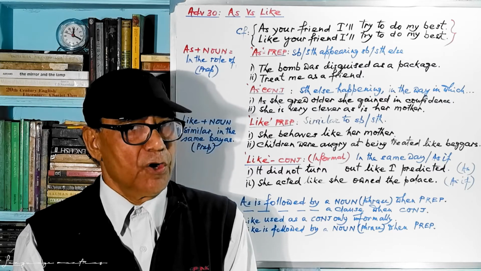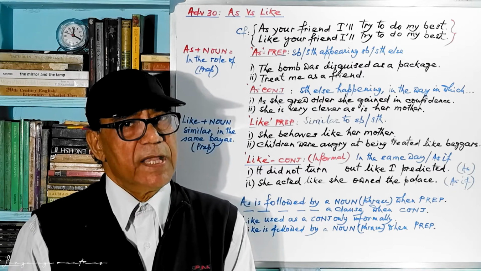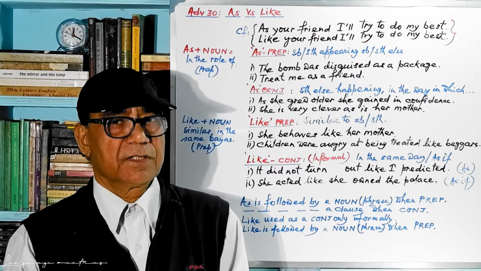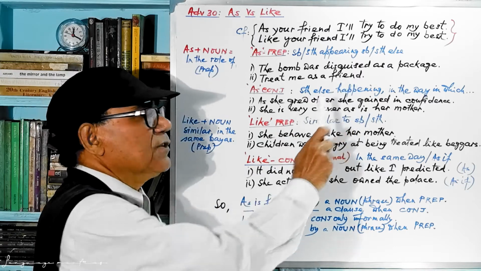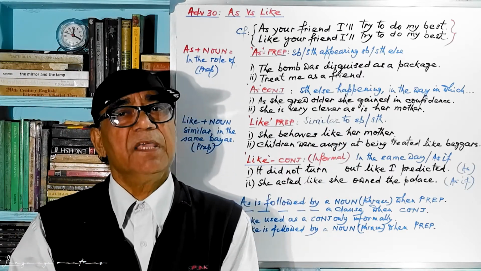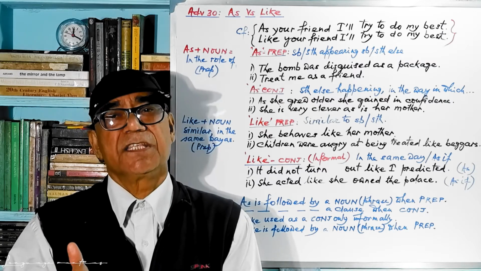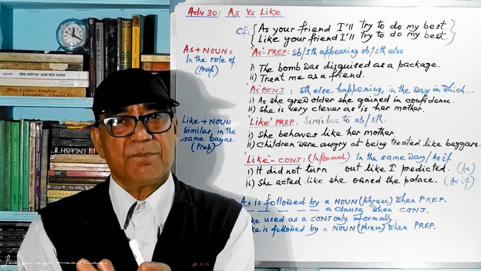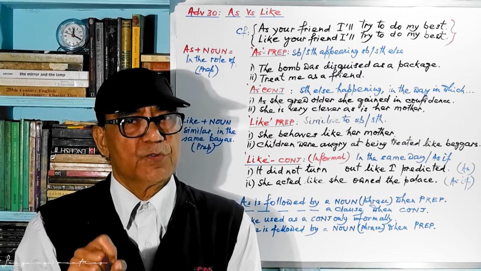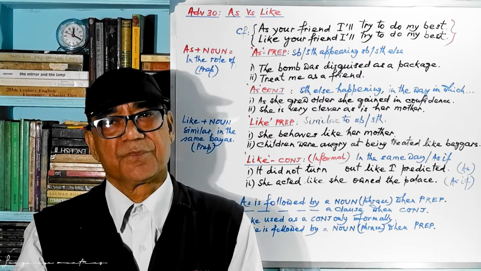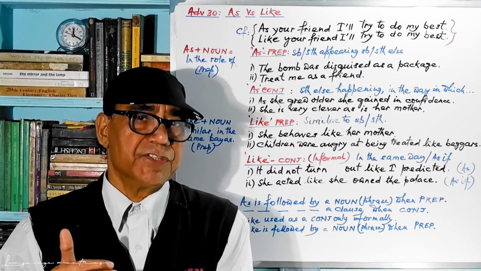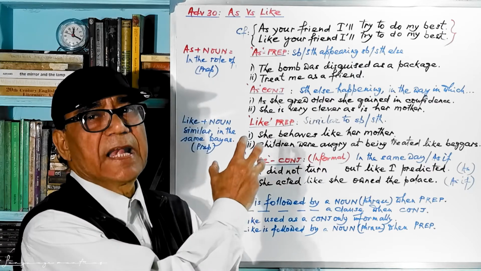Is he a friend or not a friend? If you say "treat me like a friend," it is obvious he is not a friend. But if you say "treat me as a friend," he is a friend. For some reason or other, maybe he is not being treated as a friend. That's why he claims, I'm a friend of yours. Therefore, you treat me as a friend. He deserves a treatment that a friend deserves. That is what his claim is.